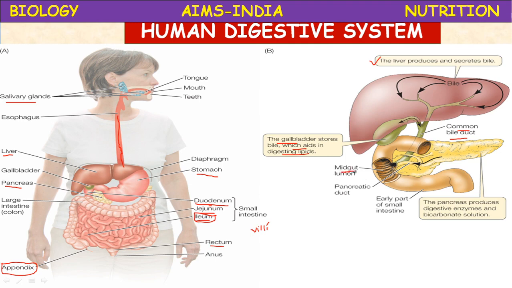So this is the mid lumen of the duodenum. The pancreatic duct will release pancreatic juice. Then in the early part of the small intestine, the duodenum, the pancreas produces digestive enzymes and a bicarbonate solution.